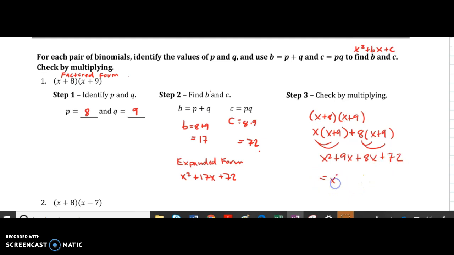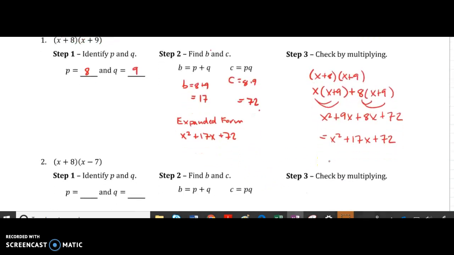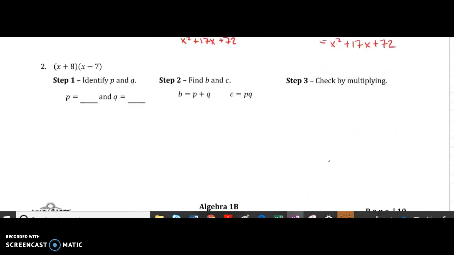And I end up getting x squared plus 17x plus 72. So it definitely equals the same thing. So we don't have to actually multiply it out. We can just use that simple trick that the b term is p plus q, the c term is p times q. So here our p is 8 and our q is -7.